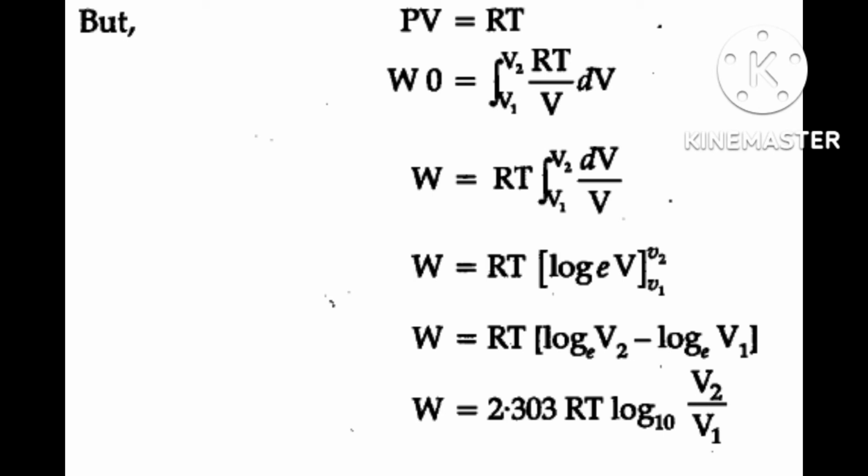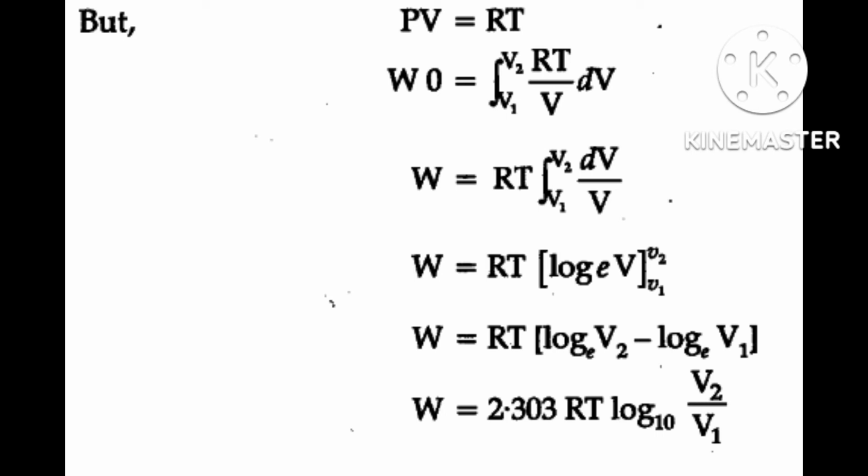Minus is already there, so outside the integration you write it. The volume changes from V initial to V final. Now, if you do the integration, what will you get?